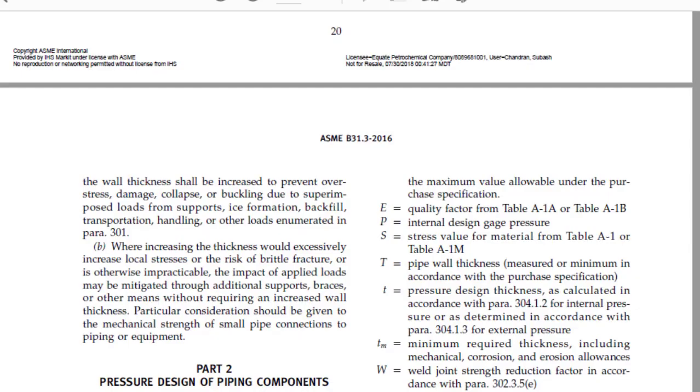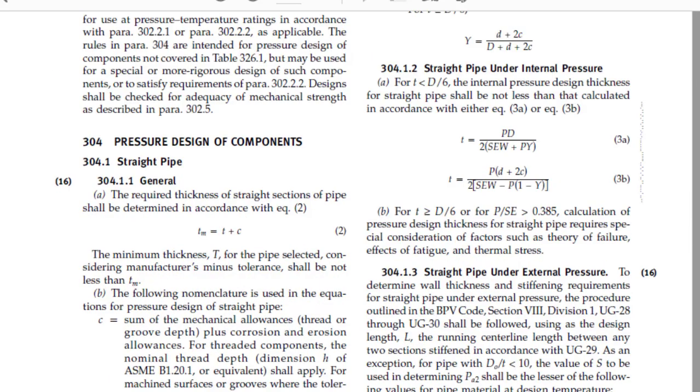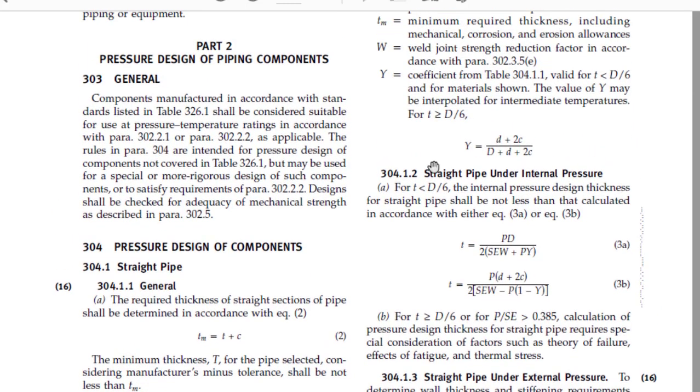And what else do we have to consider? Yeah, Y. So what is Y? Y is given as a coefficient from table 304.1.1 if the thickness is less than D by 6. Most piping thicknesses in process industries, refineries, and petrochemical plants come in this category. It will not go to the other category because that is for very high pressure, and it comes only in oil wells, and it's a very rare scenario. So in general, for all refinery process chemicals, this is the value that we have to consider.